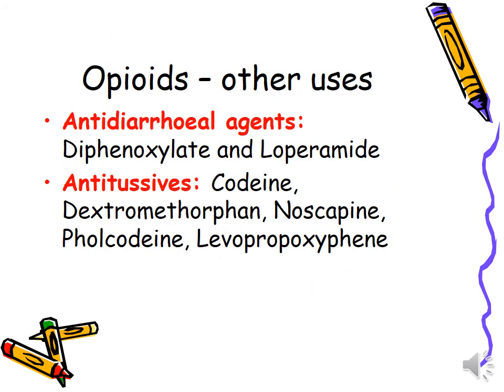So sedation is done, analgesic effect is done, respiratory depression is done. Besides that, what are the other uses of opioids? Let's discuss them. Yesterday I told you it causes constipation, so we are also using it as an antidiarrheal agent, especially the drugs diphenoxylate and loperamide. Then we discussed codeine, which suppresses the cough reflex, so it is also used as an antitussive.